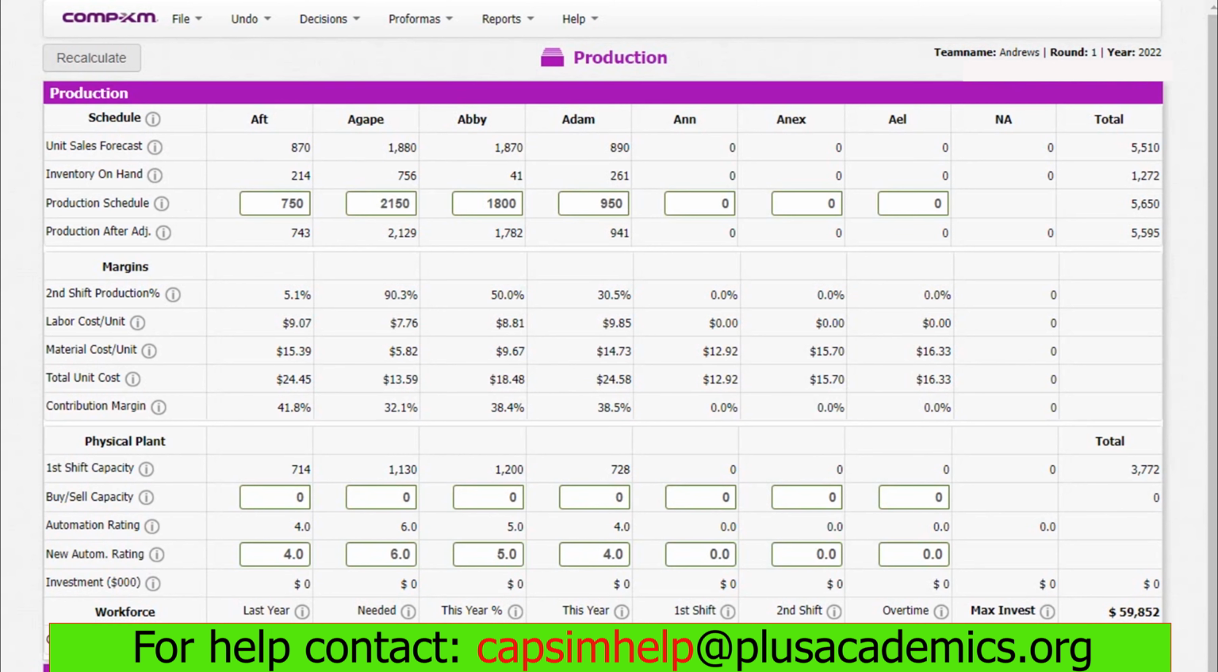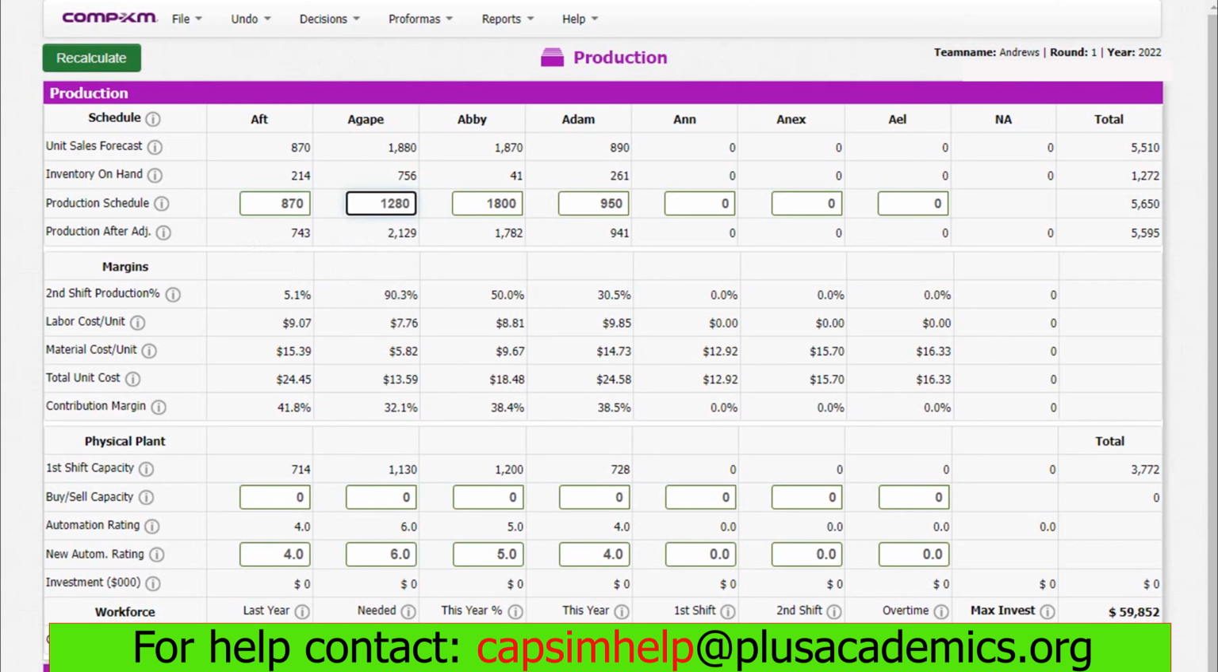That's the reason why for AFT we are producing 870. This is because we had an inventory of 214, and this will cover in case we have surplus demand, because it will help us to avoid stocking out for this product. When it comes to Agape, we had a very huge inventory of 756, and this was very dangerous. Therefore, we cannot produce 1,800, and that's the reason why we are only producing 1,300, because the inventory will cover additional demand and even the surplus.